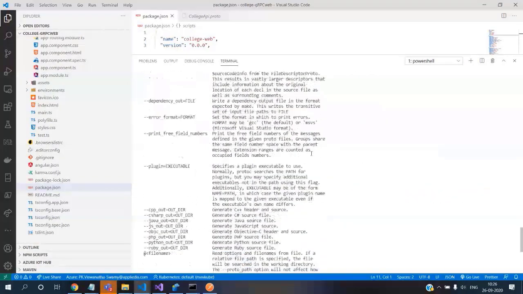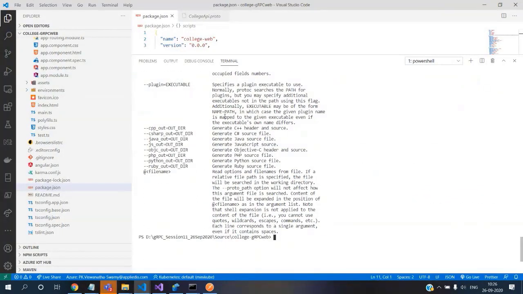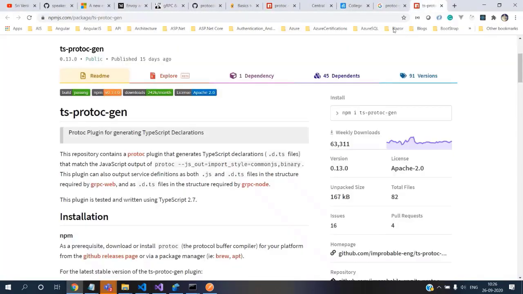If you scroll down a little bit, you can see that by default the output is CPP, C#, Java, JS, Objective-C, PHP, Python, Ruby, and additionally we wanted TypeScript, and that's what we have seen here. This repository contains the protoc plugin that generates the TypeScript declarations, .d.ts. So that's when we can start consuming this in our Angular app.